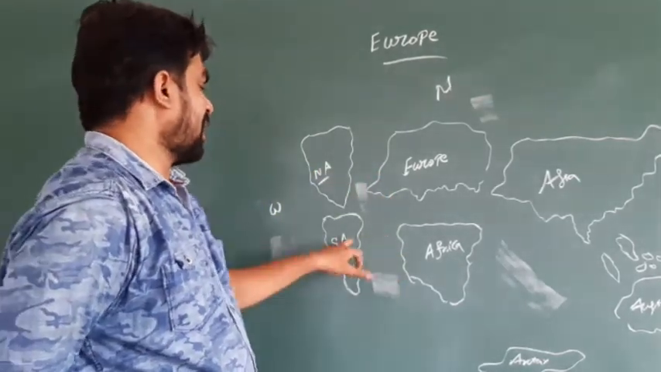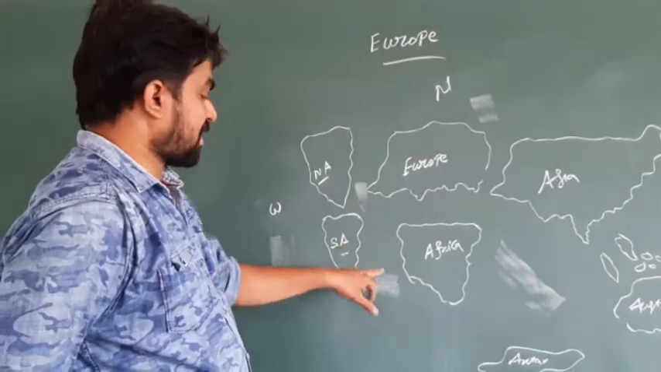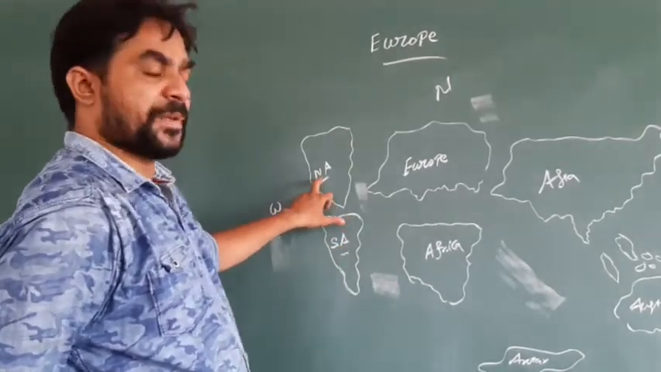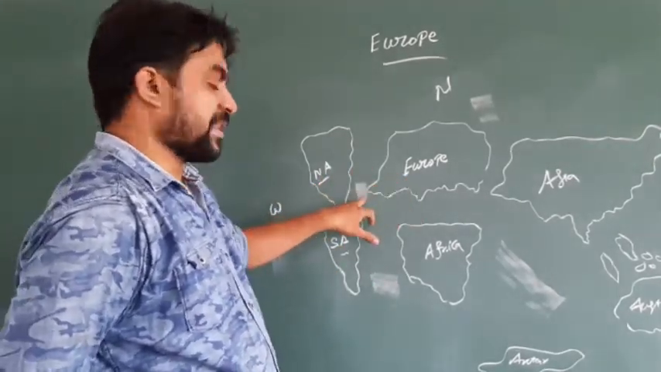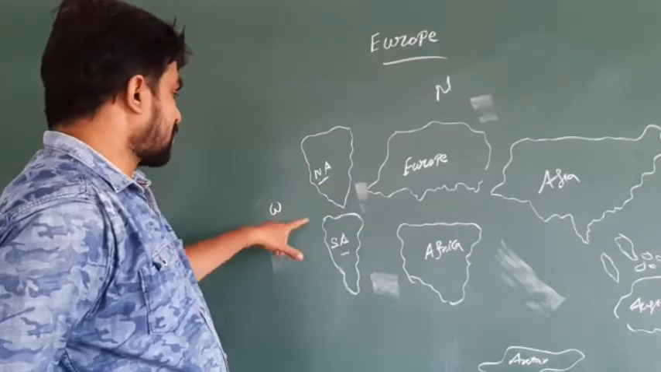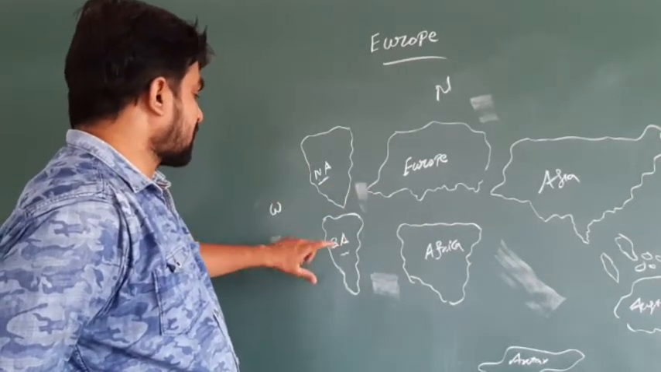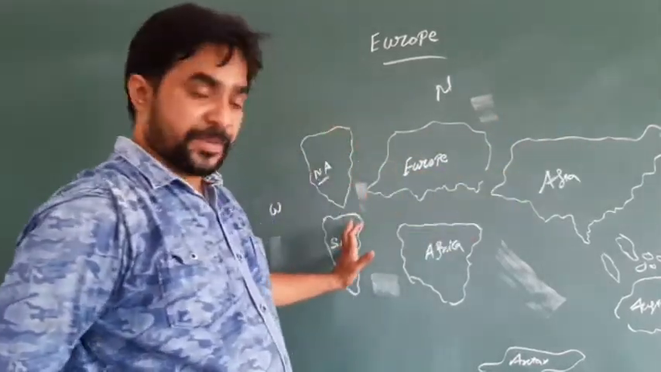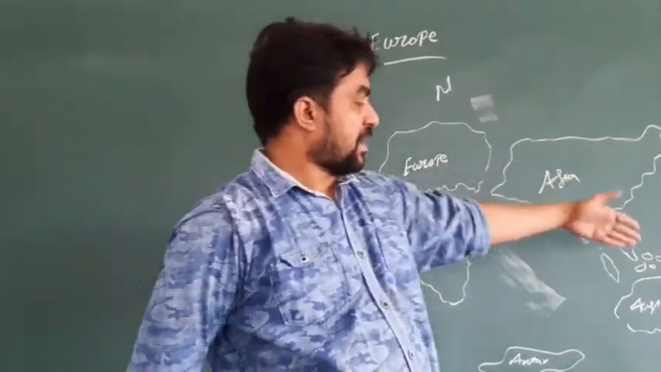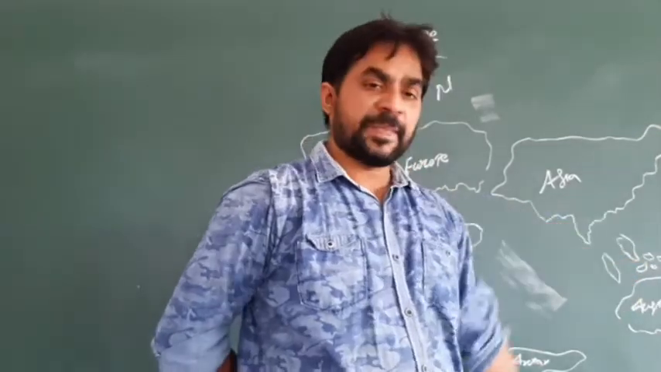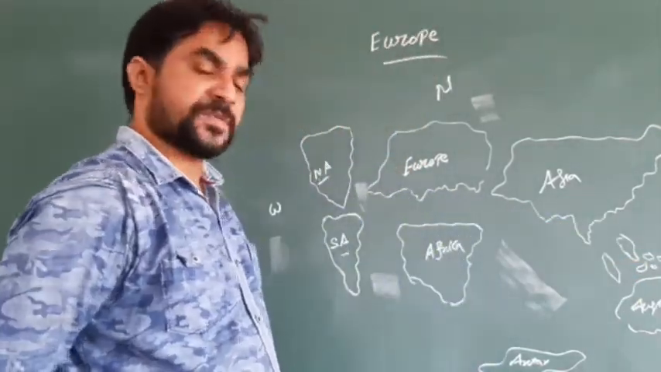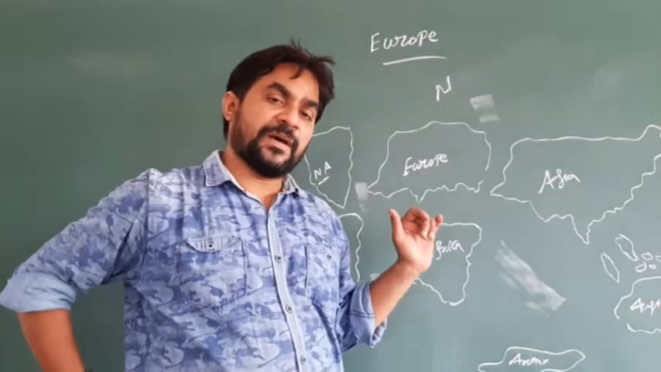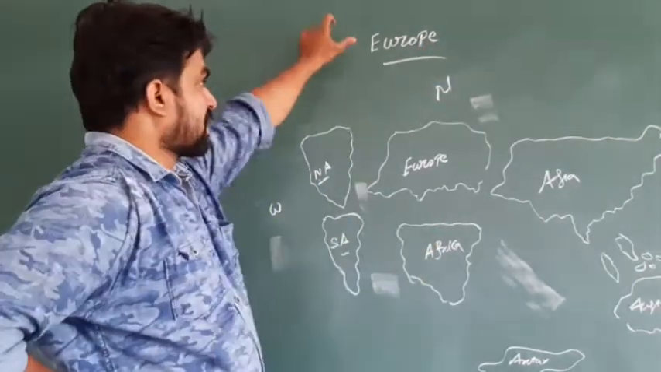Africa and South America are separated by the Atlantic Ocean, North America and Europe are separated by the Atlantic Ocean, and North America and South America are separated from Asia and Australia by the Pacific Ocean. The Pacific Ocean is also one of the biggest oceans. So try to understand that.